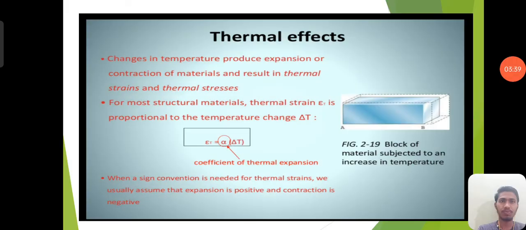For most structural materials, thermal strain is proportional to the change in temperature, where alpha is known as the coefficient of thermal expansion. Epsilon T equals alpha into delta T. When a sign convention is needed for thermal strain, we usually assume that expansion is positive and contraction is negative. Expansion, meaning going away, is known as positive, and contraction is negative. Similarly, you can say that expansion is tension, and tension is positive, and contraction is compression, which is negative.